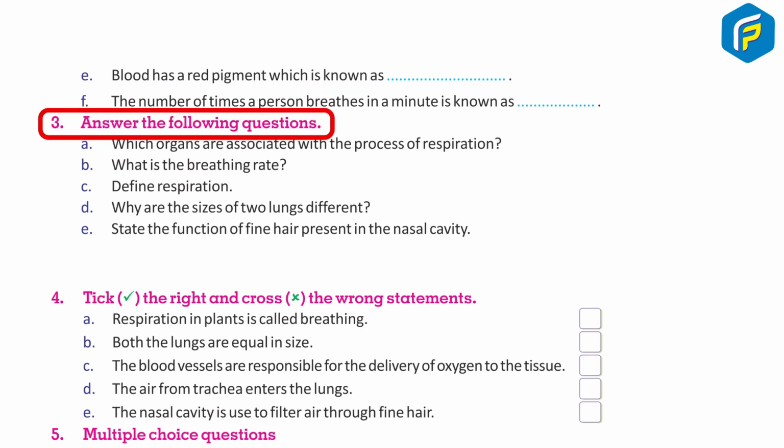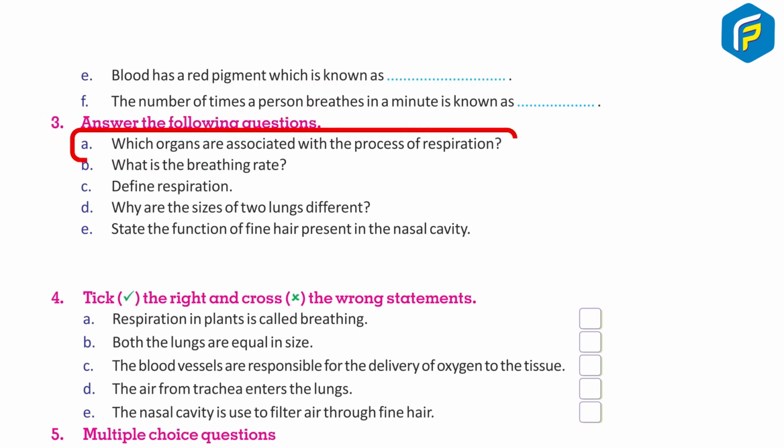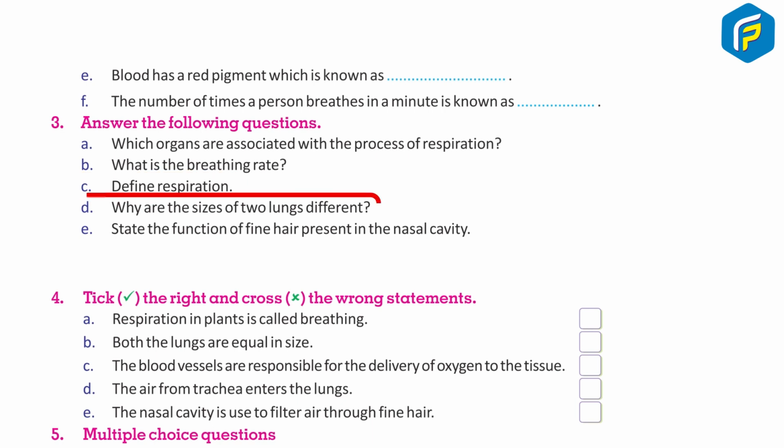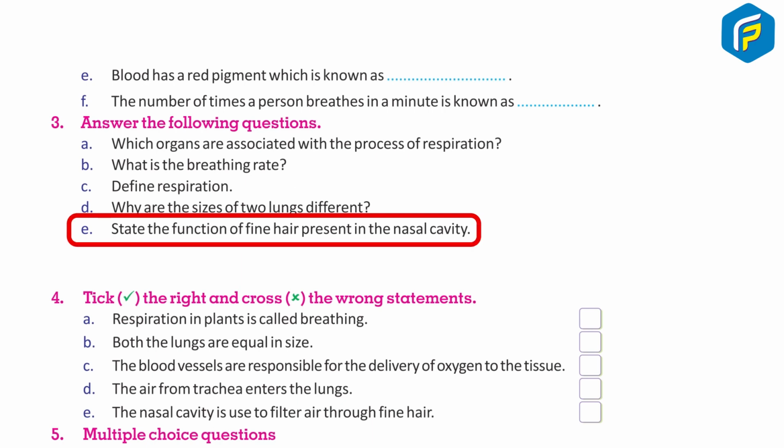3. Answer the following questions. A. Which organs are associated with the process of respiration? B. What is the breathing rate? C. Define respiration. D. Why are the sizes of the two lungs different? E. State the function of fine hair present in the nasal cavity.